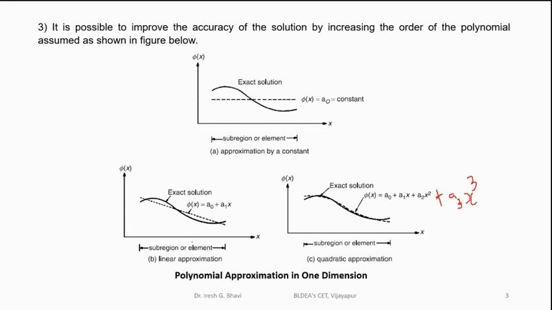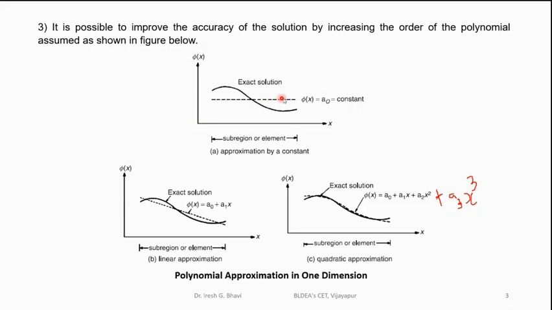Okay. For example, you can see here itself. Suppose we have assumed a constant as the displacement model, then what will be the equation? Suppose displacement model is phi of x. So phi of x is equal to a naught. Then how to plot this constant?